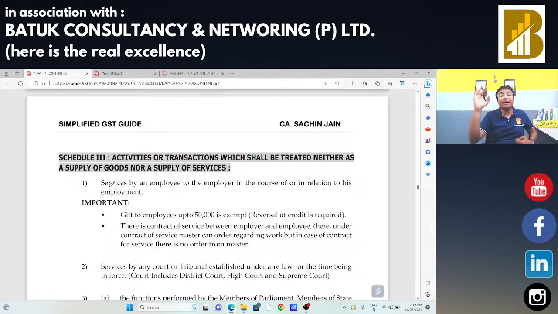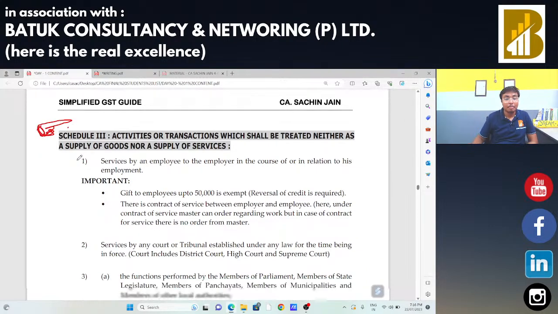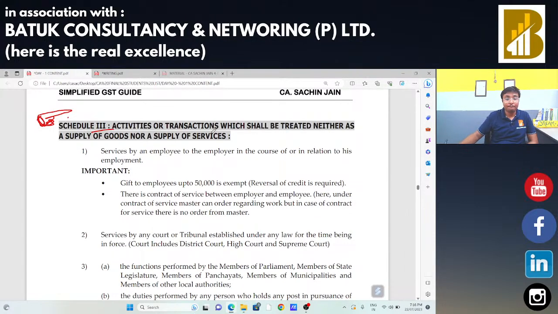Okay. Now we are going to start our discussion on Schedule number 3. All those activities or transactions mentioned in that particular Schedule number 3 are not considered as supply of goods or supply of services. That means no GST will be applicable on these specified activities or transactions mentioned in Schedule number 3. Now, what are the activities or transactions mentioned in Schedule number 3?